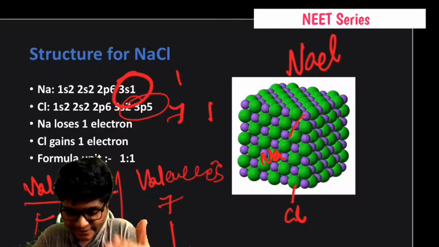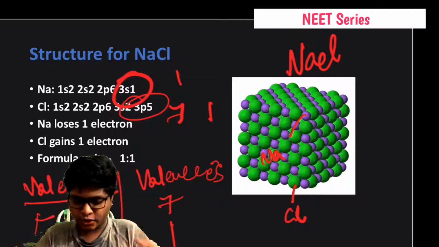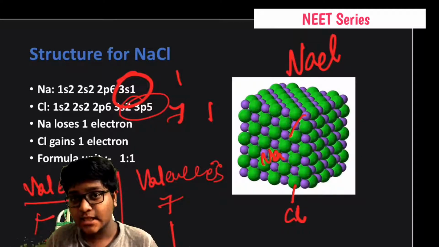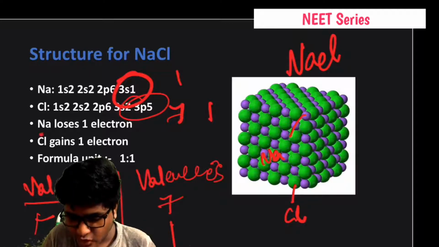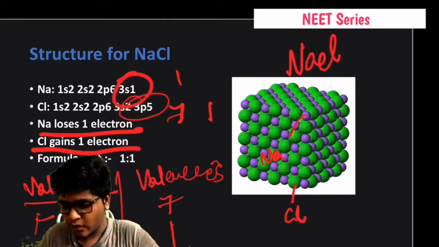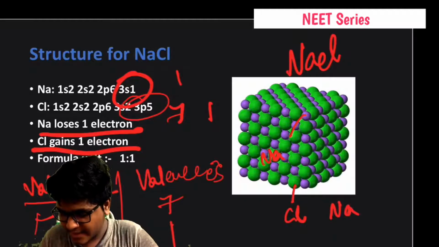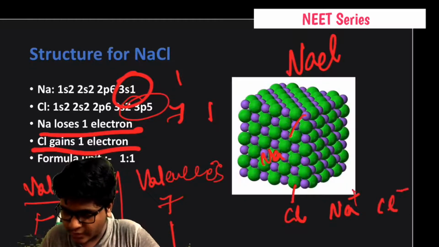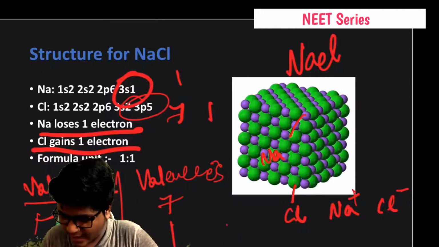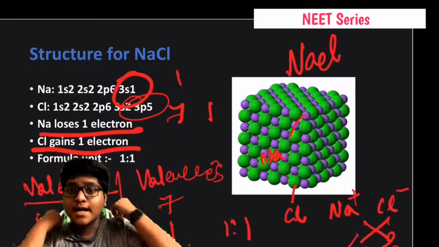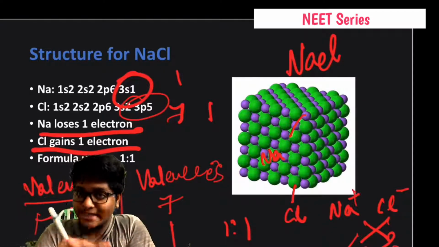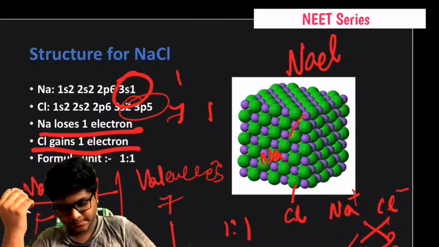Chlorine requires 1 electron, that's why it's minus 1. Did you get the point? So Na loses 1 electron, Cl gains 1 electron. If we write it like this, Na plus and Cl minus, here it is 1:1 and it forms NaCl, the table salt compound. This is how we get NaCl.